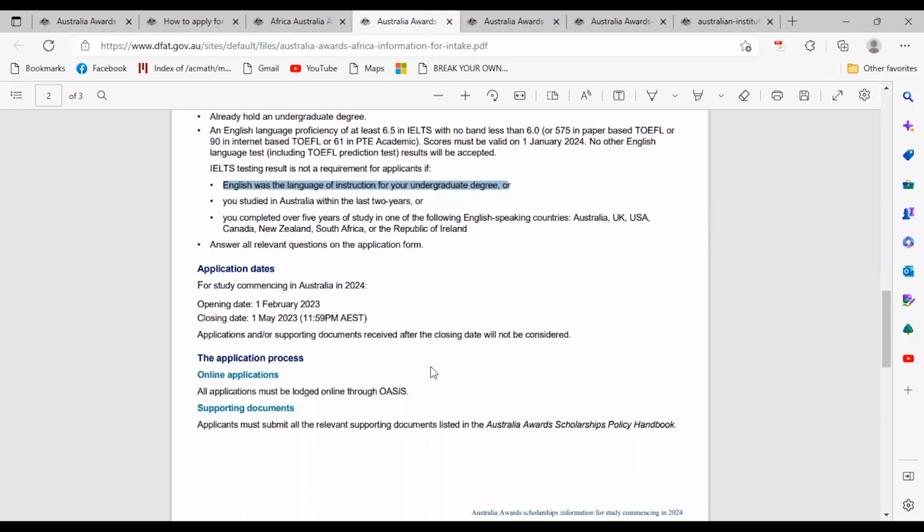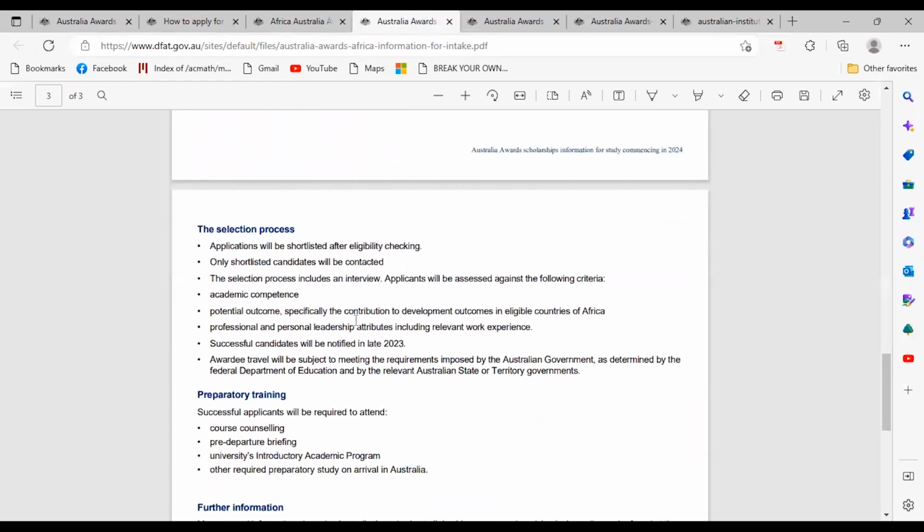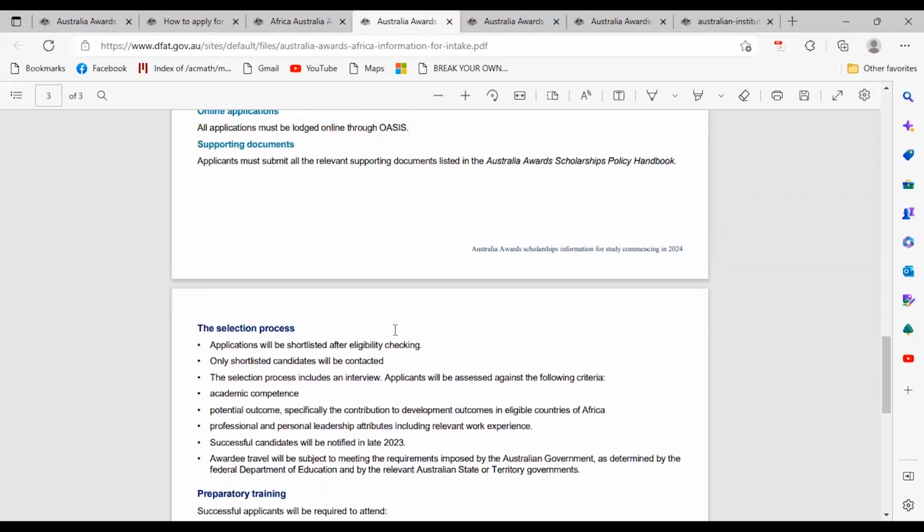Again, the application opening and closing dates have been highlighted here, and the application process is online through the OASIS application system, and the supporting documents have been given here. So you have to check the supporting documents that you have to submit. All the supporting documents are listed in the Australian Award Scholarship Policy Handbook.